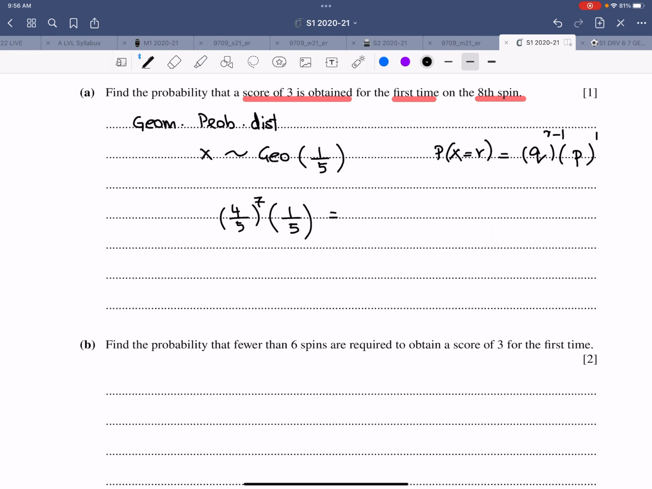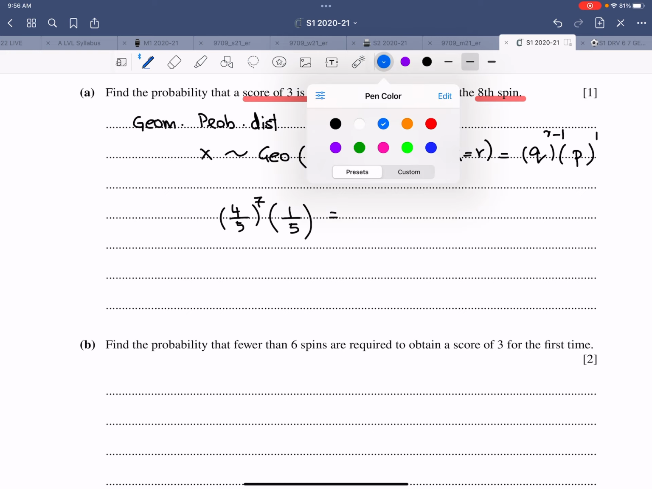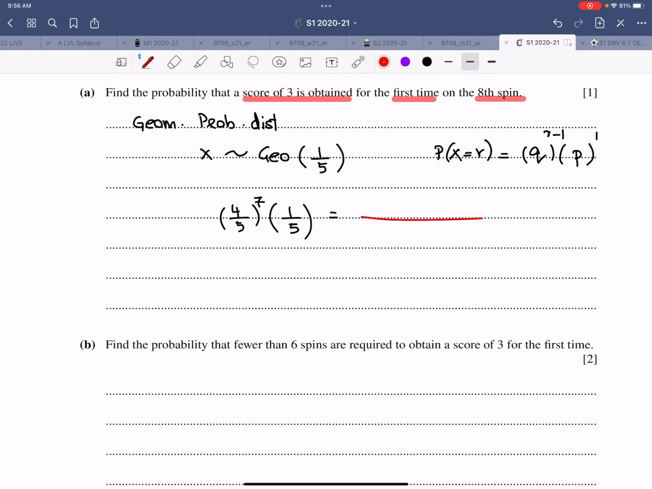Now it's your choice whether to leave the answer in decimals or fractions. I personally prefer fractions. So this bottom one is 5 raised to power of 8. This top one is 4 raised to power of 7. Write both of them separately and then you obtain your answer. So this comes out to be 16384 over 5 raised to power of 8, which is 390625. This is the exact answer and there is no approximation needed.